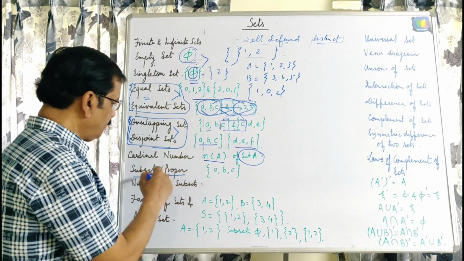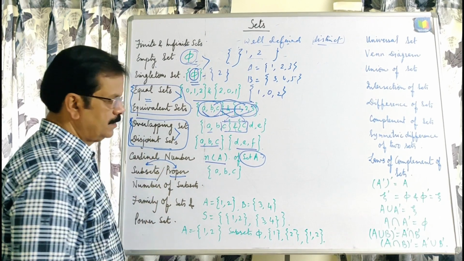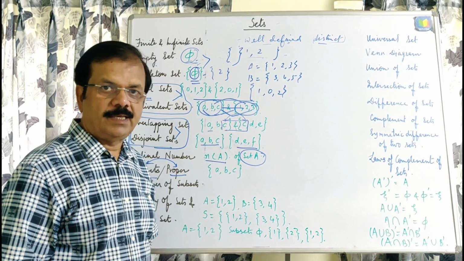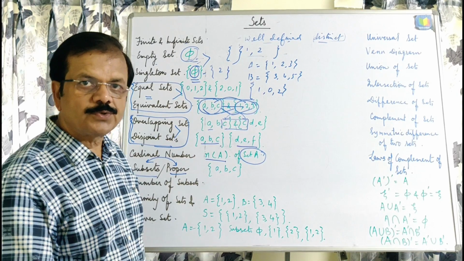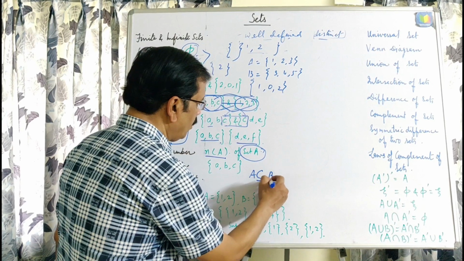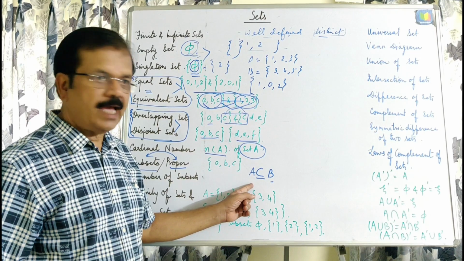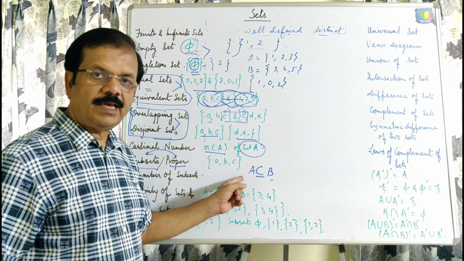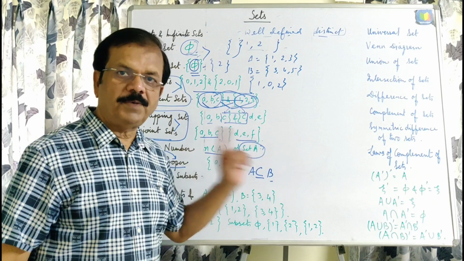Again there is a difference between subsets and proper subsets. If we are given any two sets A and B, and all the elements of A belong to B also, then we can say that A is a subset of B. Suppose A is having A, B, C and B is having A, B, C, then all the elements of A belong to B also. We can say this is a subset of B.